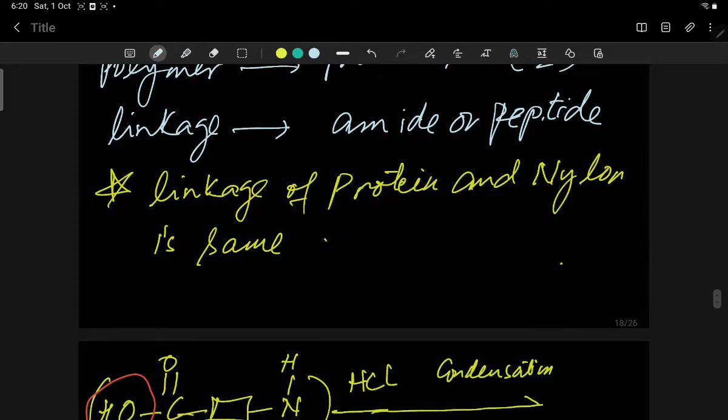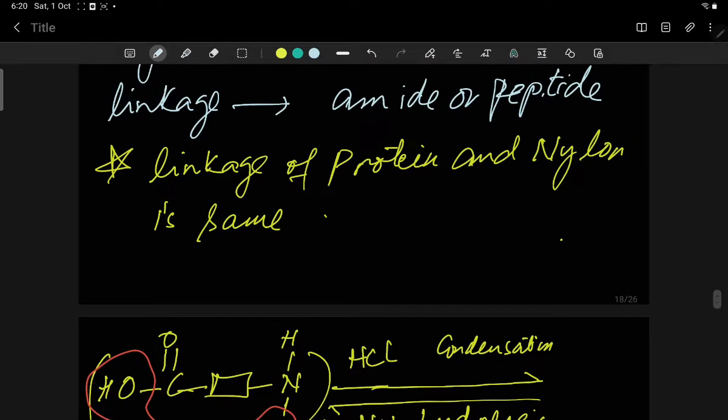The linkage of protein and nylon is the same. So this is a very important question from the examination point of view, which have the same linkage. So nylon is a man-made polymer while protein is natural, but the linkage, not the molecule, the linkage of protein and nylon is the same.